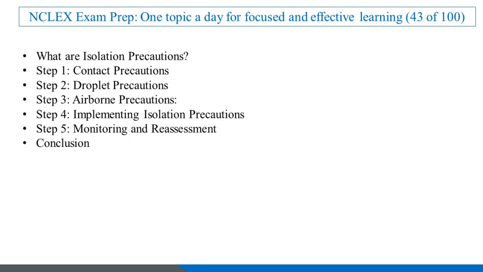Conclusion. To wrap up, isolation precautions are a vital part of infection control in healthcare settings. By understanding the different types of precautions and implementing them effectively, you can protect patients, healthcare workers, and visitors from infectious diseases.